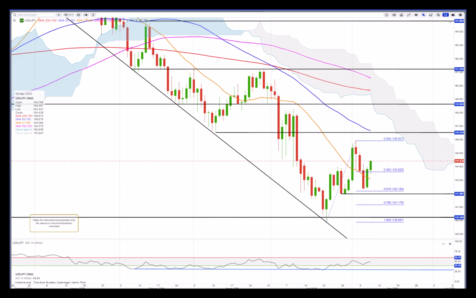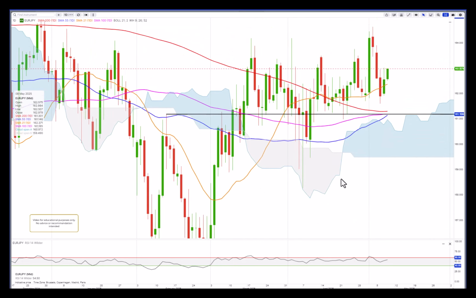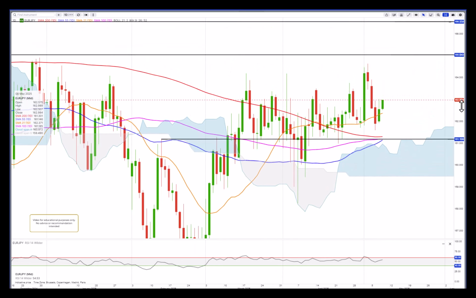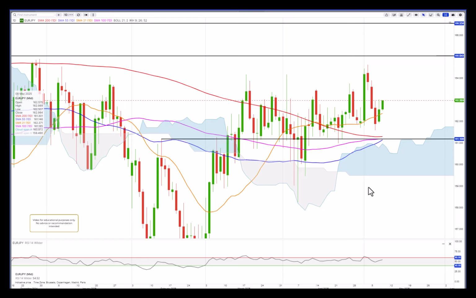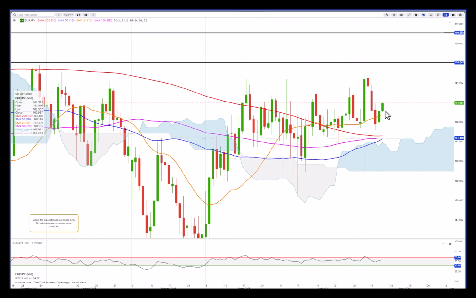The euro yen, still in this really, how you say, frustrating mode here. But look at all the moving averages: the 55 is pointing up, the 100, and now also the 200 has turned around. We're still in a positive sentiment. We should see euro yen pushing higher toward 165, potential 166.5, but it hasn't been confirmed yet.